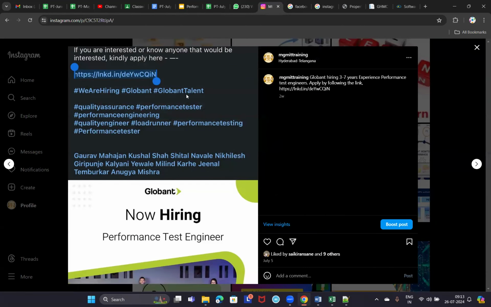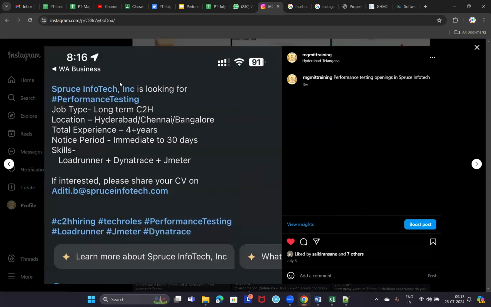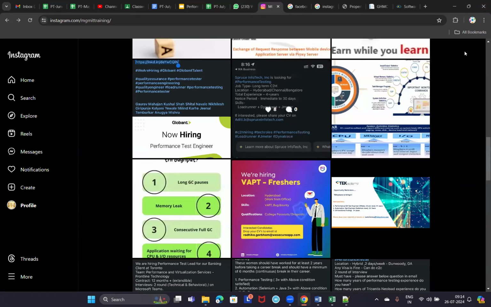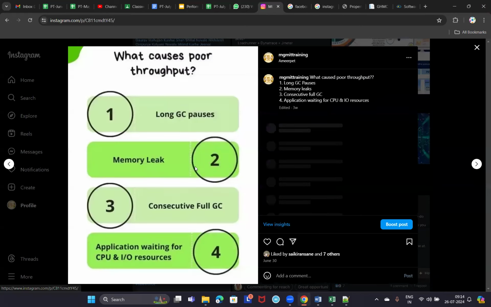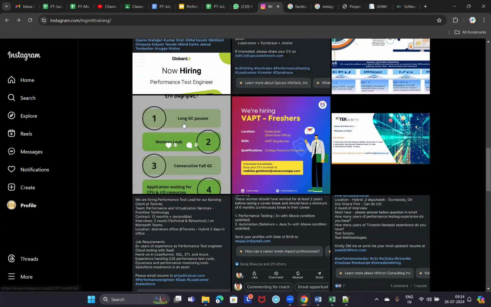These are openings in Globant, and these are the recent ones posted, a couple of days back only, this month only. Spruce Infotech, I think this is for Infosys. This is a consultancy which is recruiting for Infosys or CTS. And then some performance testing concepts, some images. If I find something interesting or useful, I share all those also.